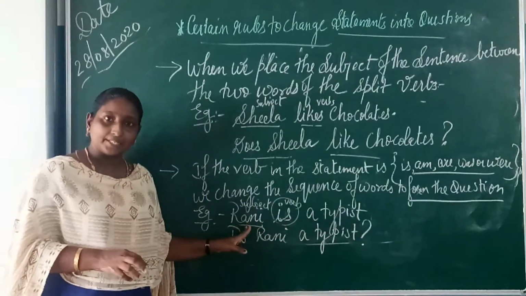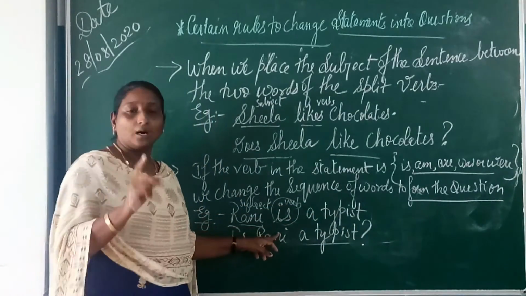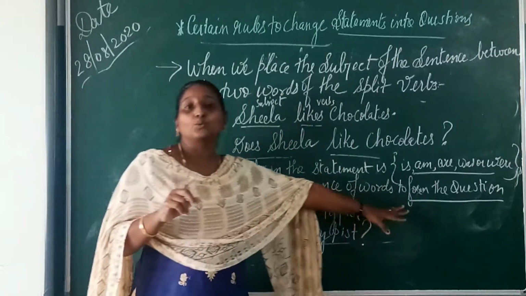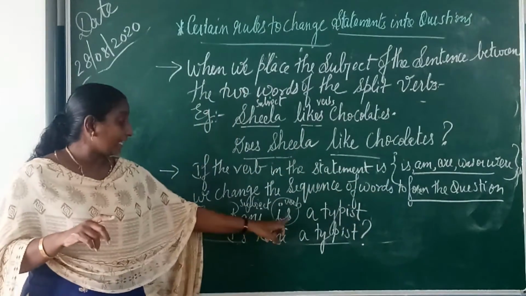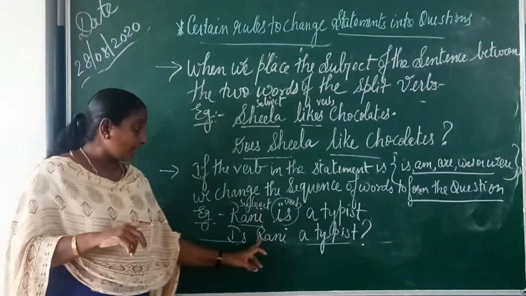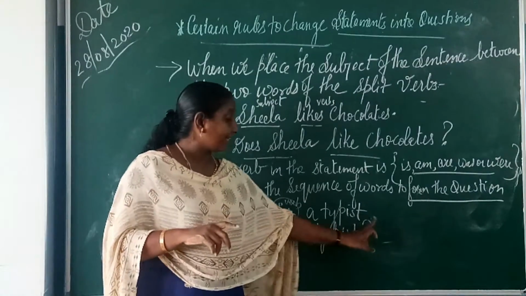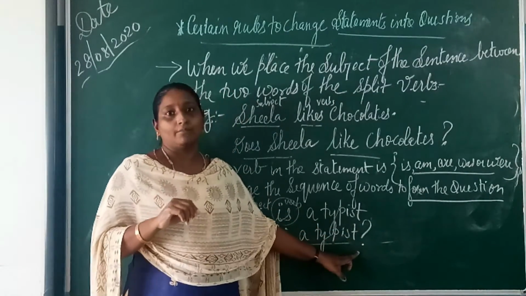So Rani is the subject here and is is the verb here. And when you change it into a question form, is will come in the front. See, is Rani a typist, and then you put a question mark.